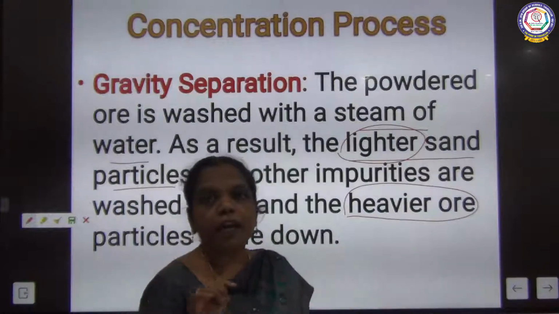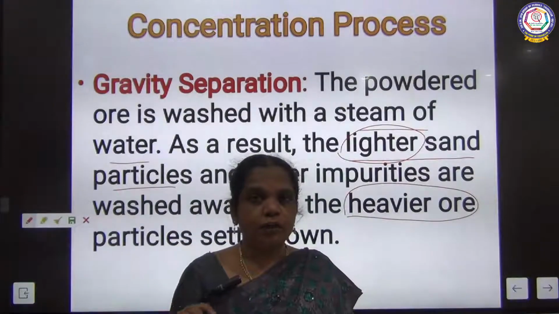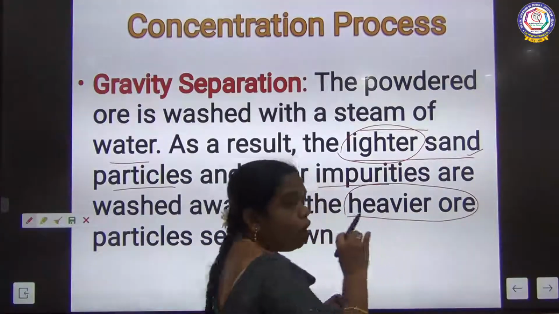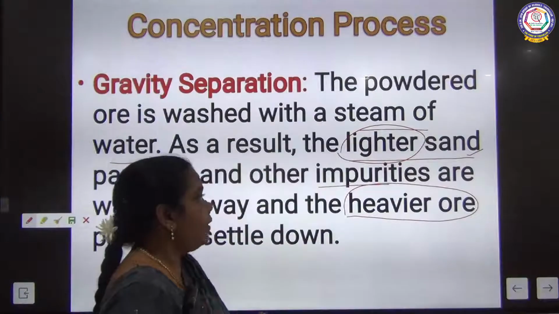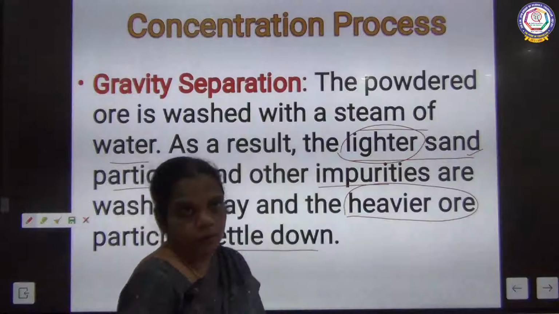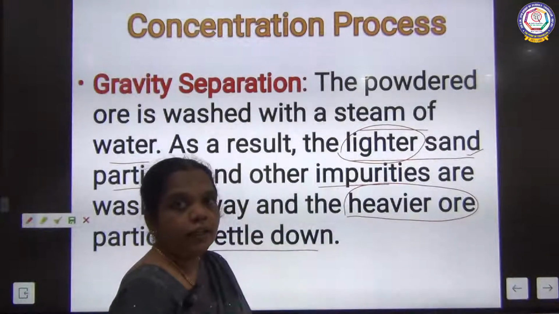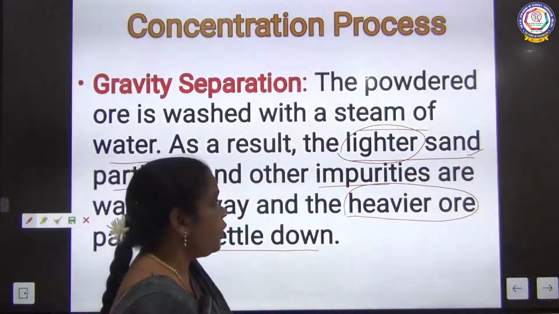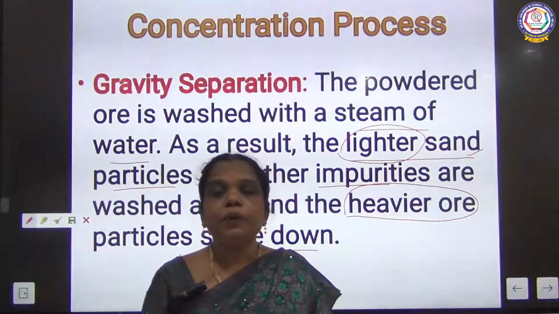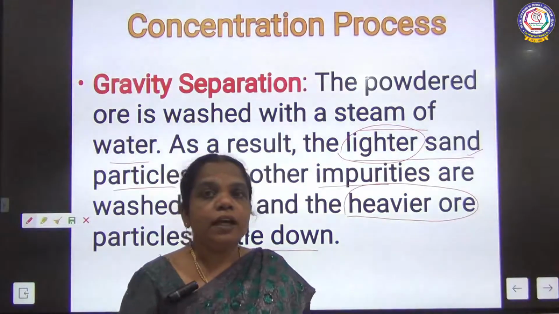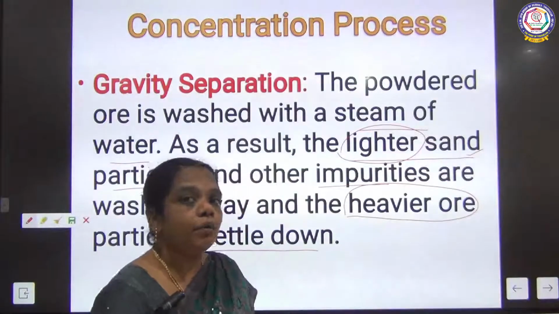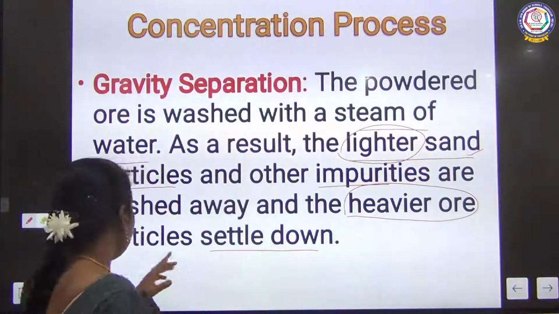While washing with a current of water, with a high speed of water, the lighter sand and impurities are washed away, and the heavier ore particles settle at the bottom of the stream. So this is gravity separation. By this we achieve concentration. Concentration means what? Removal of maximum impurity. The maximum impurity is the gangue particles, the earthly impurities, which are removed during the concentration process.